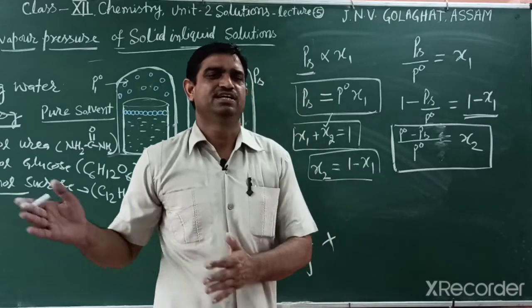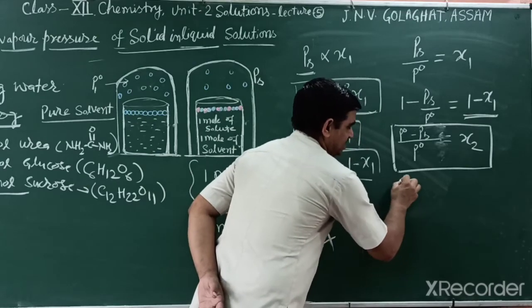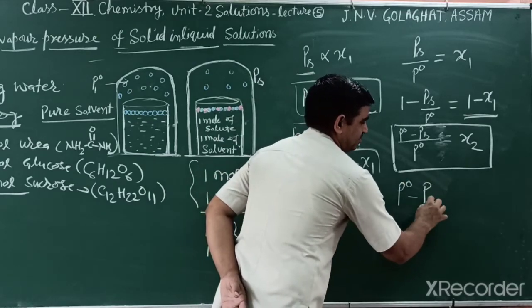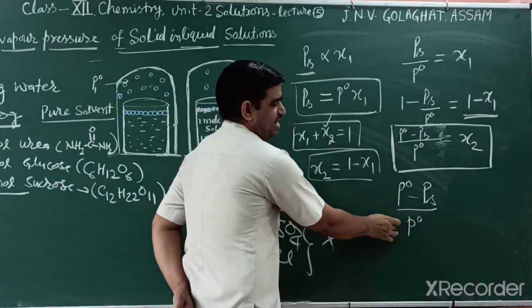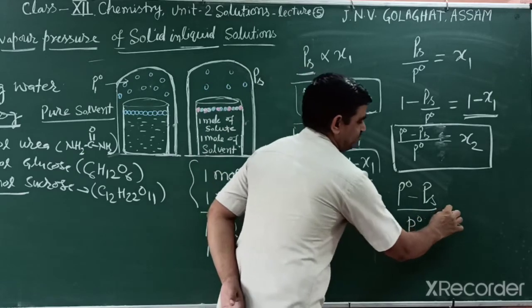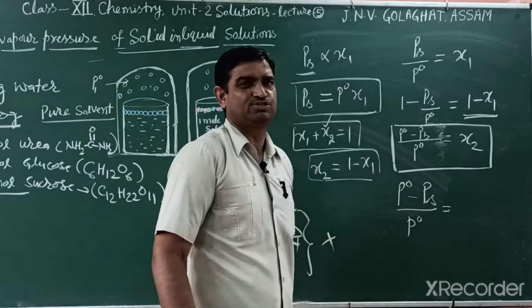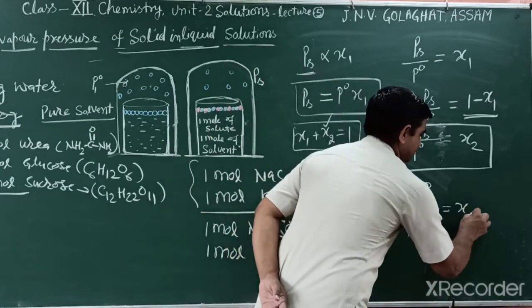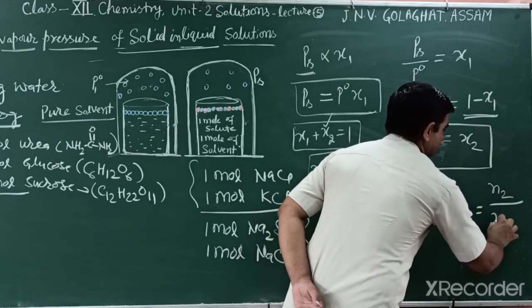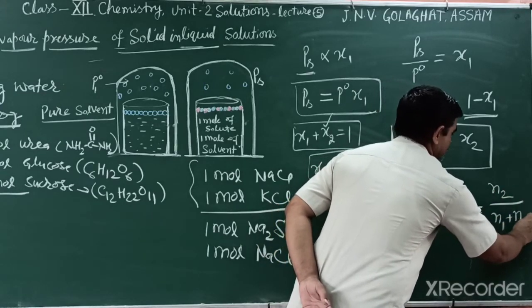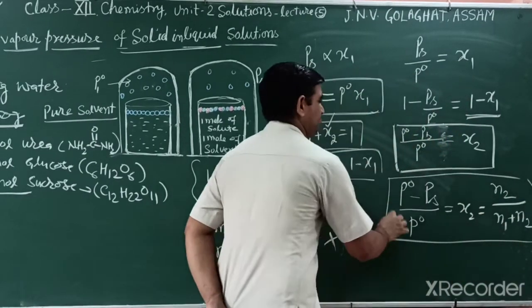We will study it in detail later in colligative properties. We can write it in another way: with the pure vapor pressure of solvent and the solution, this term is known as relative lowering in vapor pressure, equal to the mole fraction of solute. So how can we find the mole fraction of solute? Students, it is the individual mole divided by the total mole, N1 plus N2. By this equation we solve the different numericals.